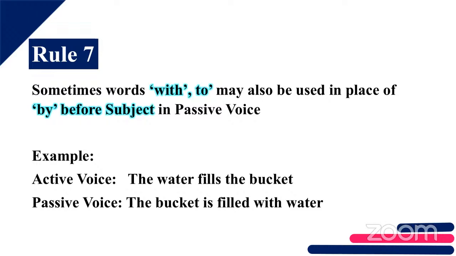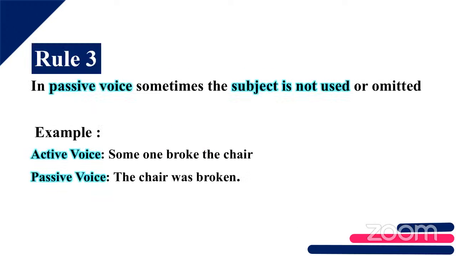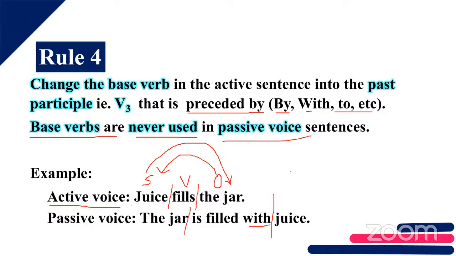See the sentence, the water fills the bucket. The bucket is filled with water. With the juice example, say the sentence. What is that sentence, Amy? Juice fills the jar. So the jar is filled with juice, right?